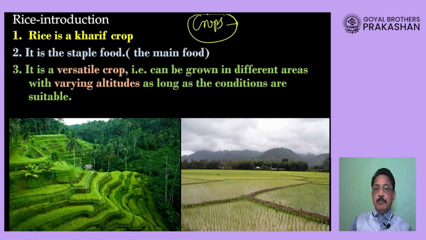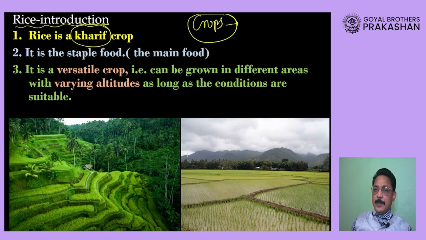Among them, the most important one is rice. Rice is the most important food crop of India. Now it grows basically in the Kharif season. We have already studied the meaning of the word Kharif season: it is during the rainy season. That means from June to September, October it is grown.